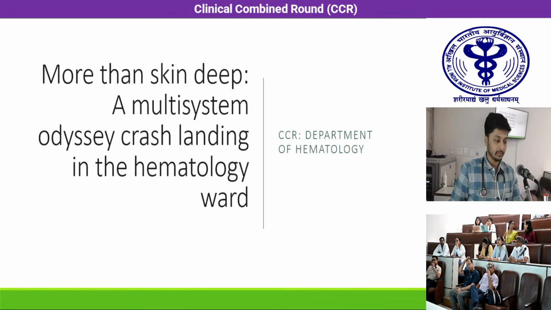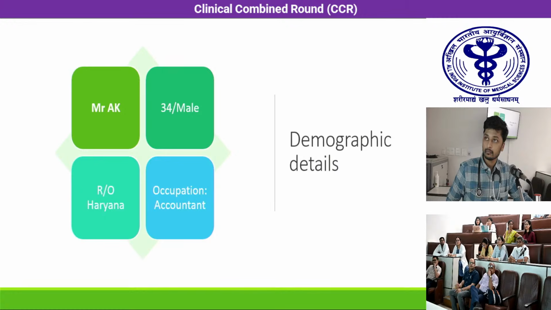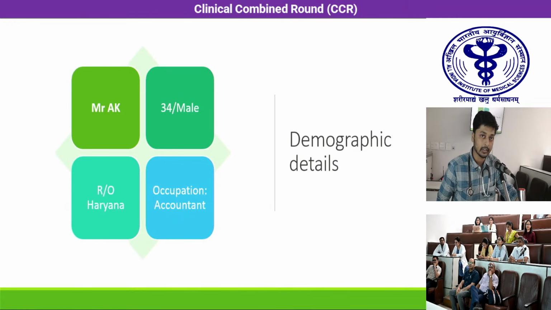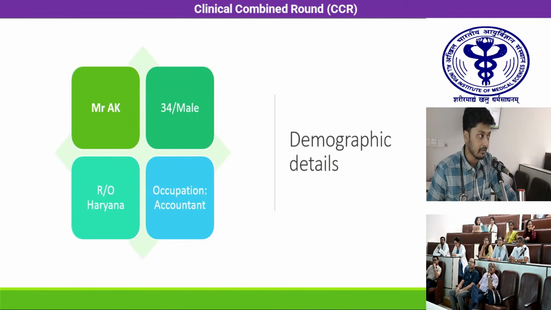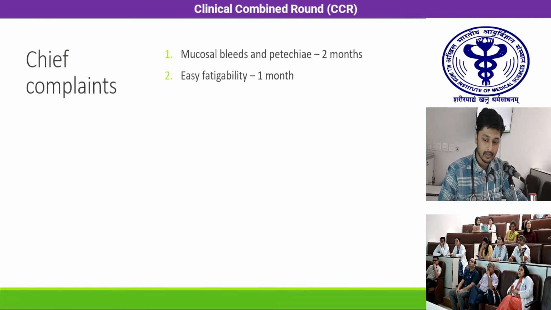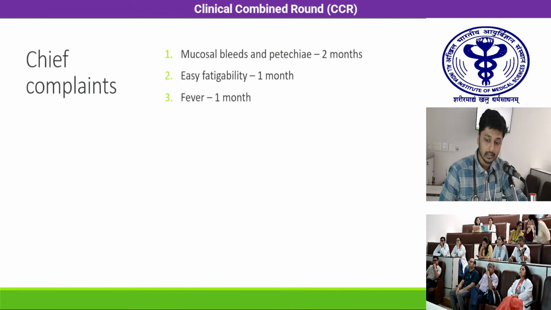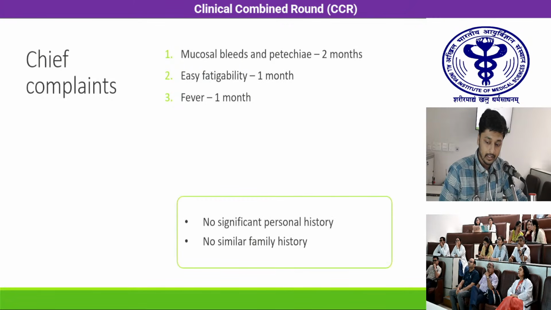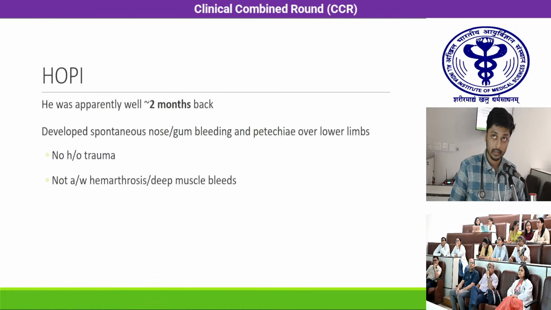Good afternoon, everyone. I'll be starting with the first case of today's CCR. So we have a patient, Mr. AK, a 34-year-old gentleman, resident of Haryana, who was an accountant by occupation. He presented to us with the chief complaints of mucosal bleeds and petechiae since the past 2 months, easy fatigability for 1 month, and fever for 1 month. He did not have any significant personal history, and there was no similar family history in the patient.